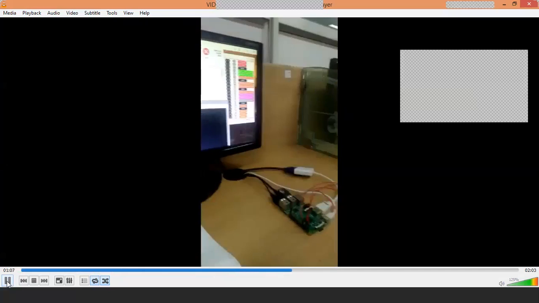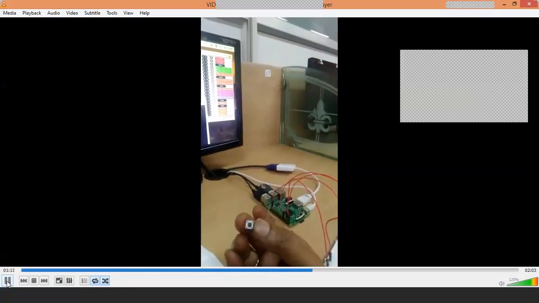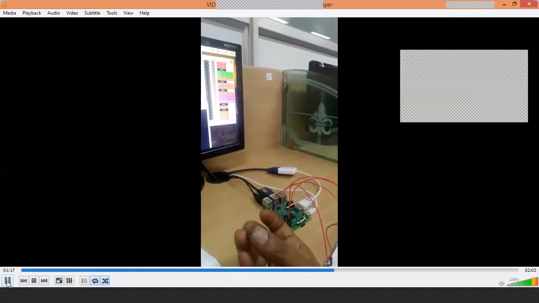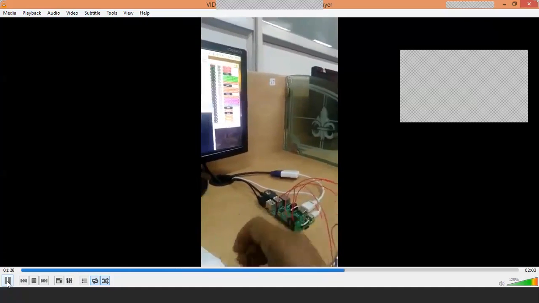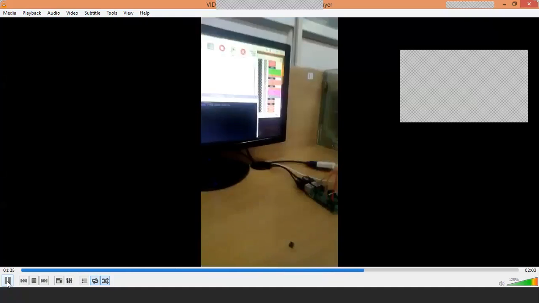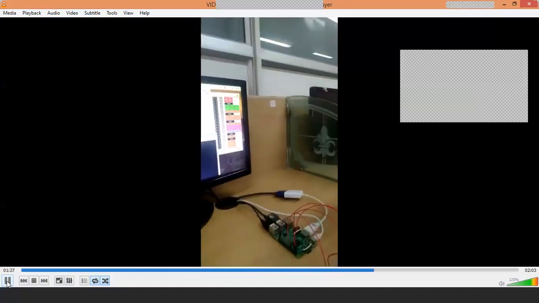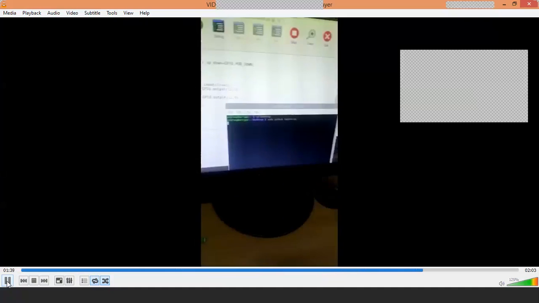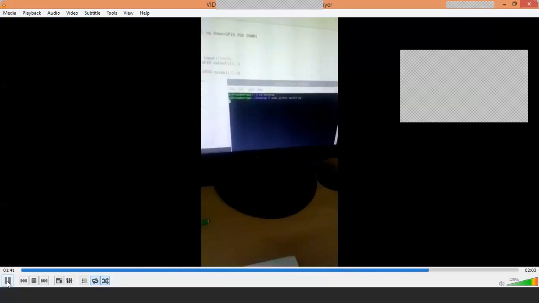One part of the switch you connect to, if you can see here, 4 leads will be there, but only 2 leads will be useful. One lead you can connect to the GPIO pin. The other lead you can connect to VCC or ground. If you connect the other end of the switch to ground, you connect the pin to VCC. That is the difference. If you have any doubt, you ask me, I'll clear it.